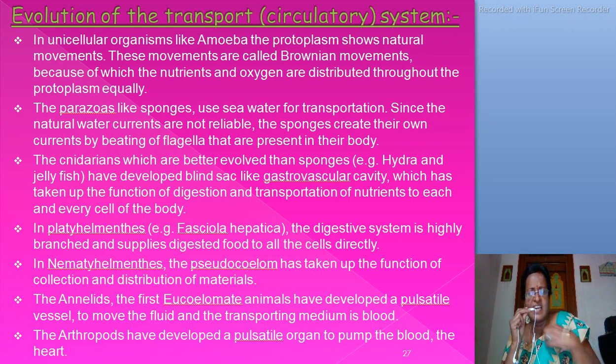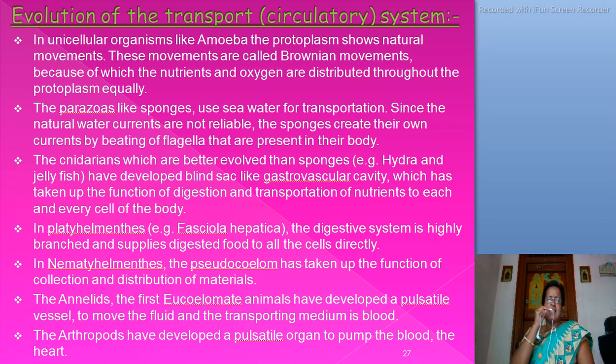The cnidarians, which are better evolved than sponges, for example, hydra and jellyfish, have developed a blind sac-like gastrovascular cavity which has taken up the function of digestion and transportation of nutrients to each and every cell of the body. Next, coming to the phylum Platyhelminthes.